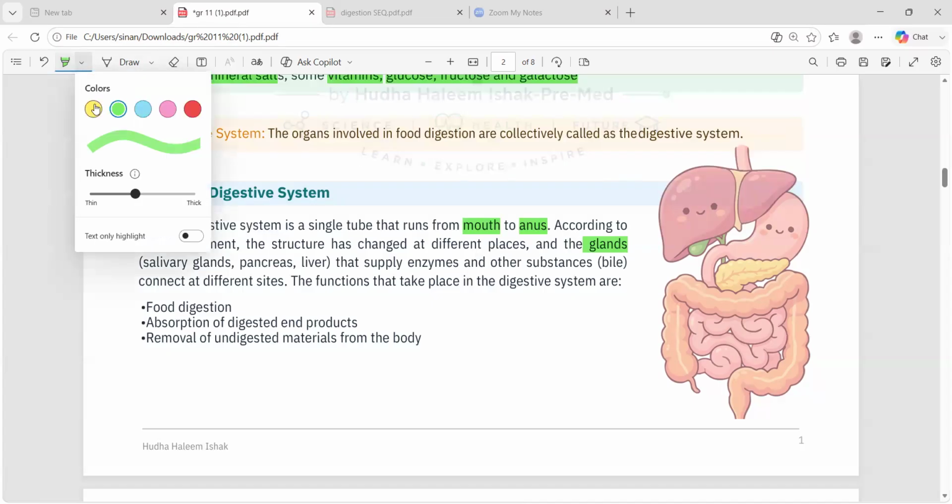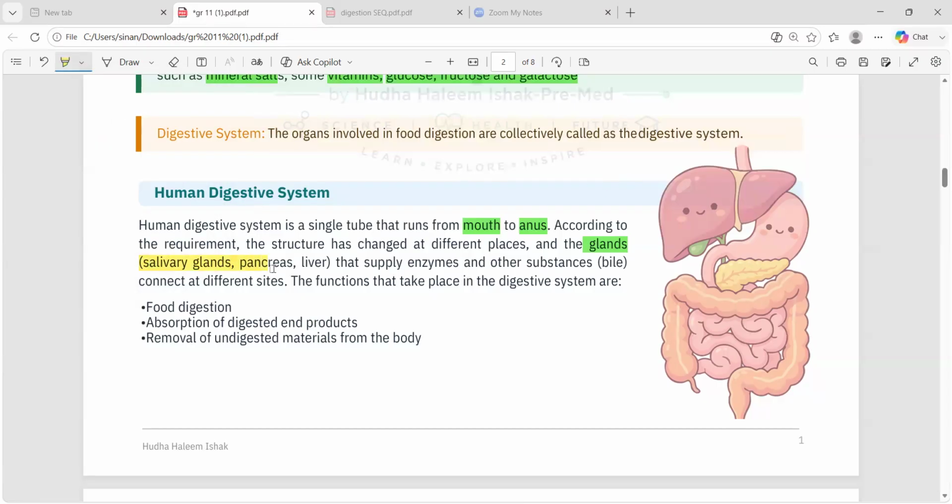So there are three main glands in the digestive system: the salivary gland, pancreas, and the liver. These are the three main glands present in the digestive system, and anything else that you will study under this digestive system will fall into the organs. There are different enzymes and different hormones that are secreted by all these three glands. I'll tell you all that later.